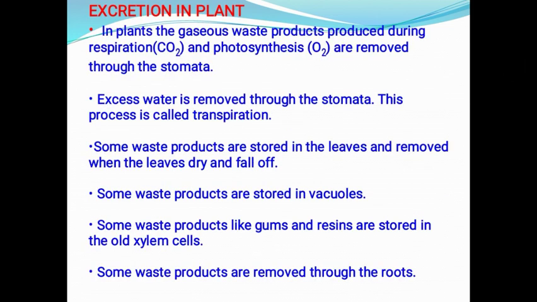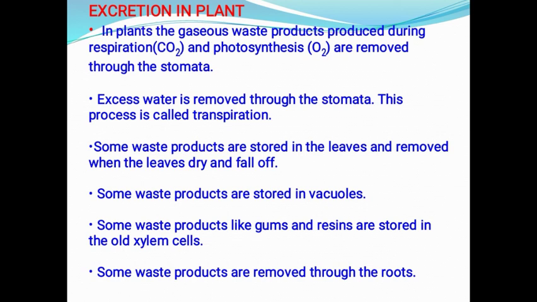Now we are going to look at excretion in plants. In plants, the gaseous waste products are removed during respiration. During respiration, the plants absorb carbon dioxide and release oxygen through the stomata.